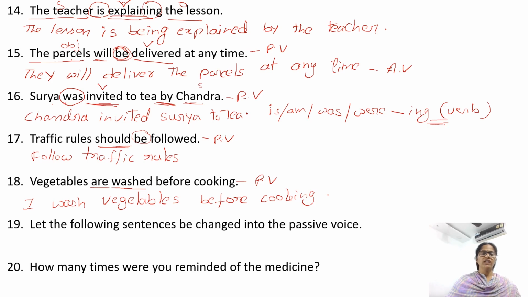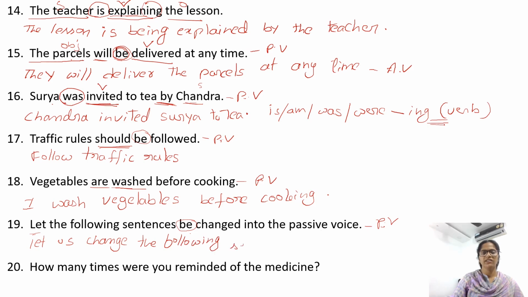Let the following sentences be changed into the passive voice. Here by preposition is not given and it started with let and we have be form. So sentence is in passive voice and by preposition is not mentioned. So we consider it as we. Okay. So we can write let us change the following sentences into the passive voice.